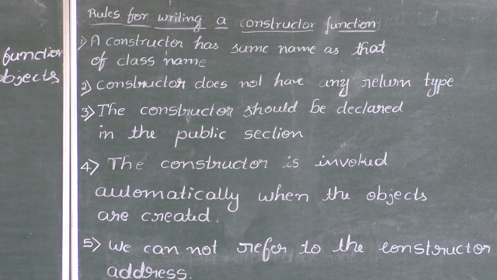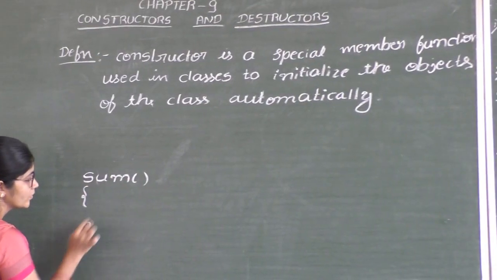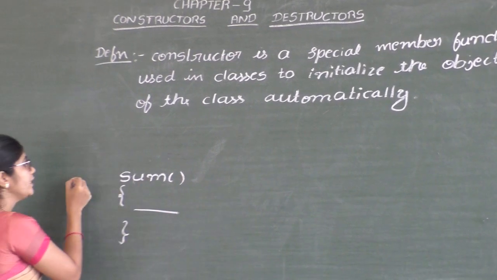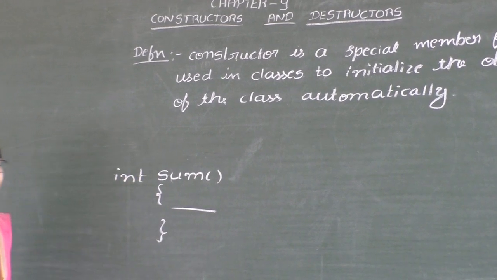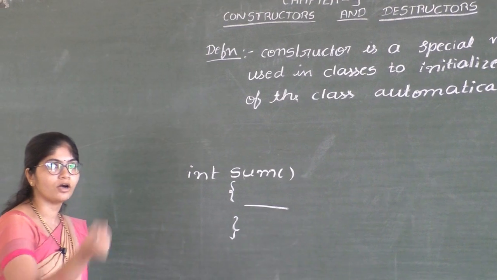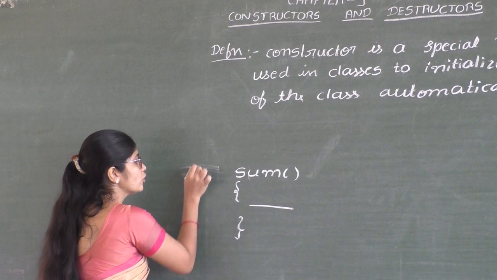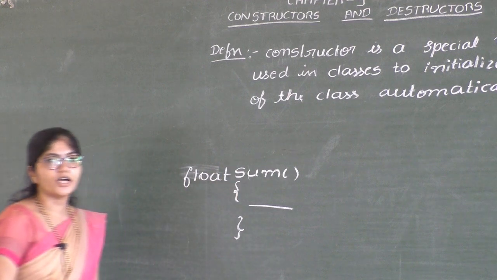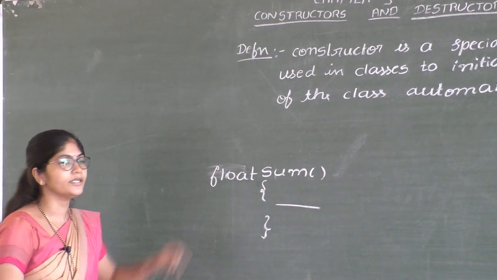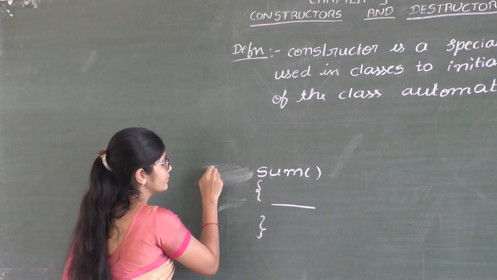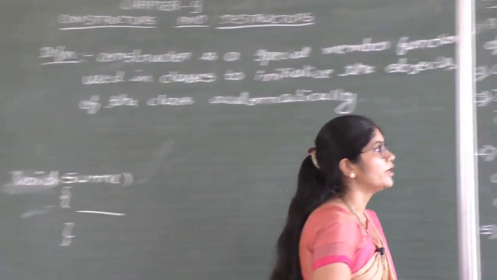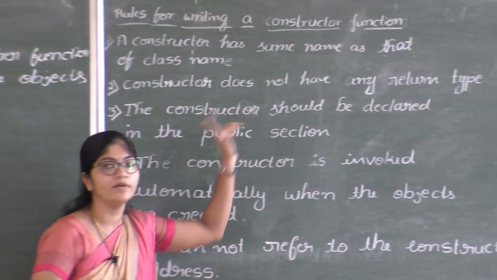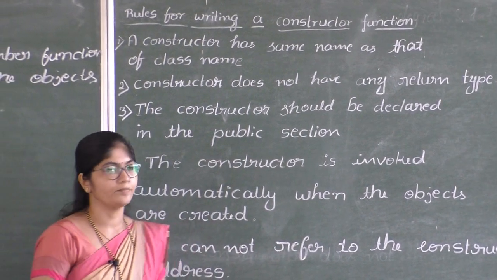Functions have return type. For example, if we consider a function sum, if the function sum returns integer value to the calling function, then return type will be int. If the function returns floating point value to the calling function, then the return type is float. If the function does not return anything, then the return type will be void. In case of constructors, there is no return type. Constructors do not have any return type, not even void.